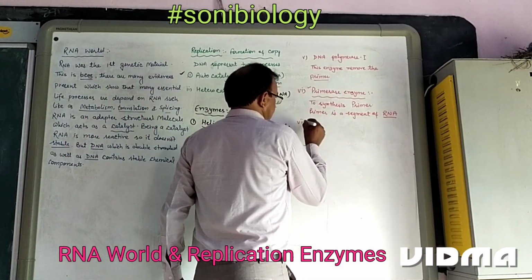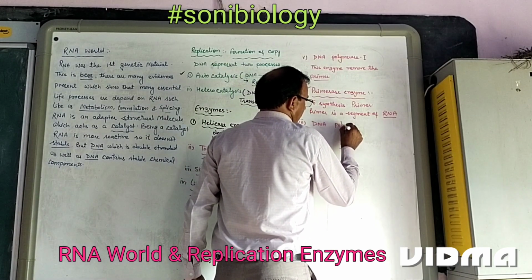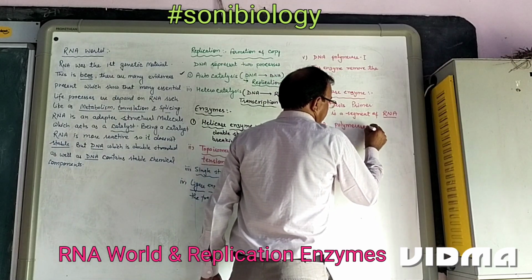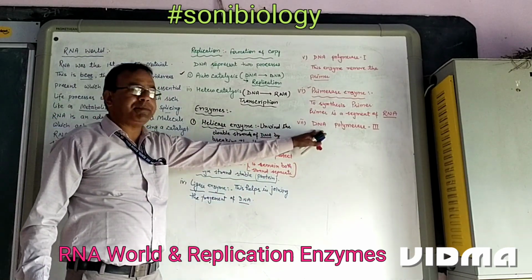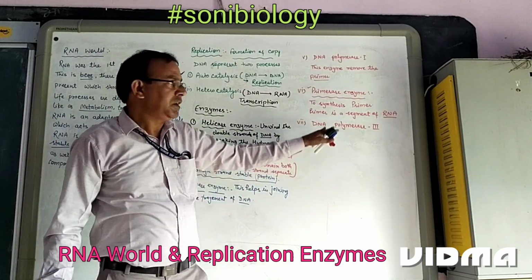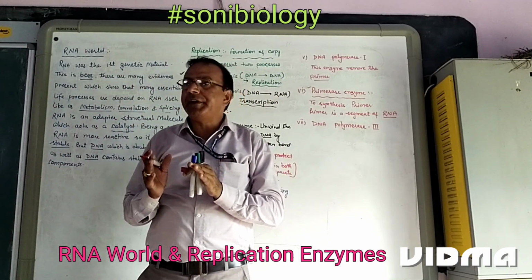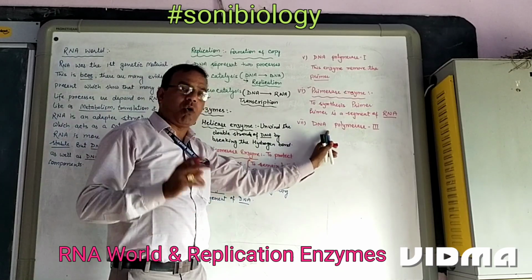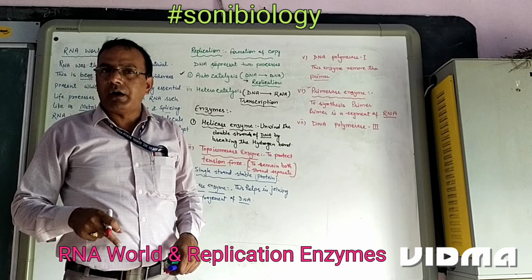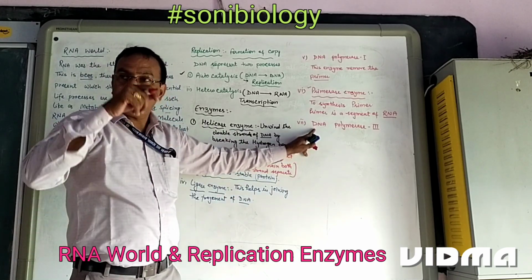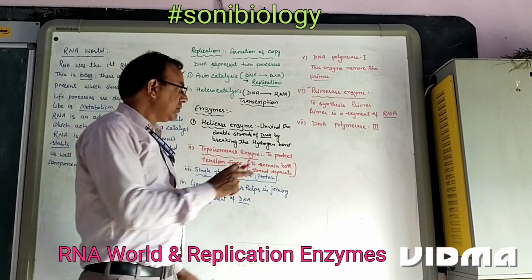Next enzyme is DNA polymerase 3. All these enzymes except DNA polymerase 3 help in the replication. But this is the only enzyme which is responsible for synthesizing a DNA copy. The others take part in the replication, but they only help.